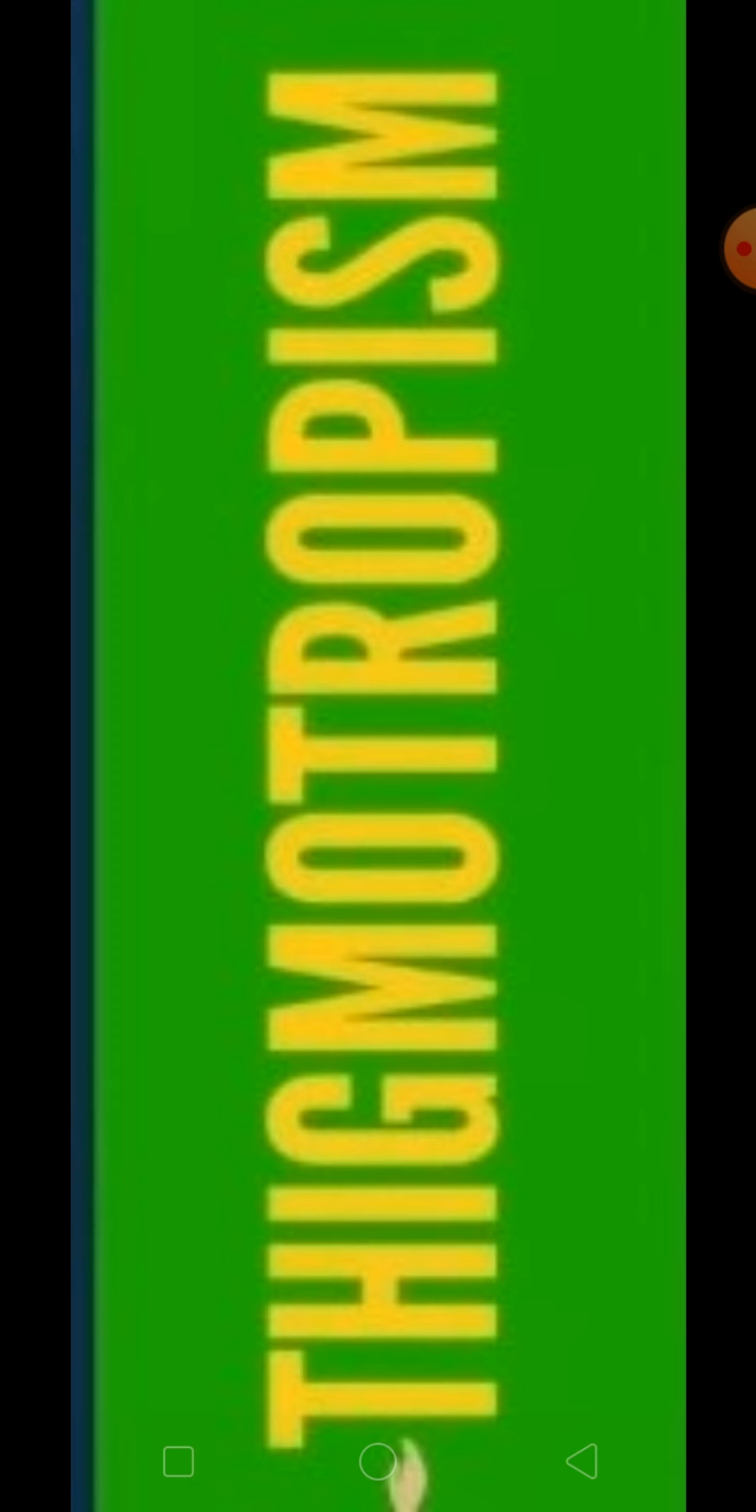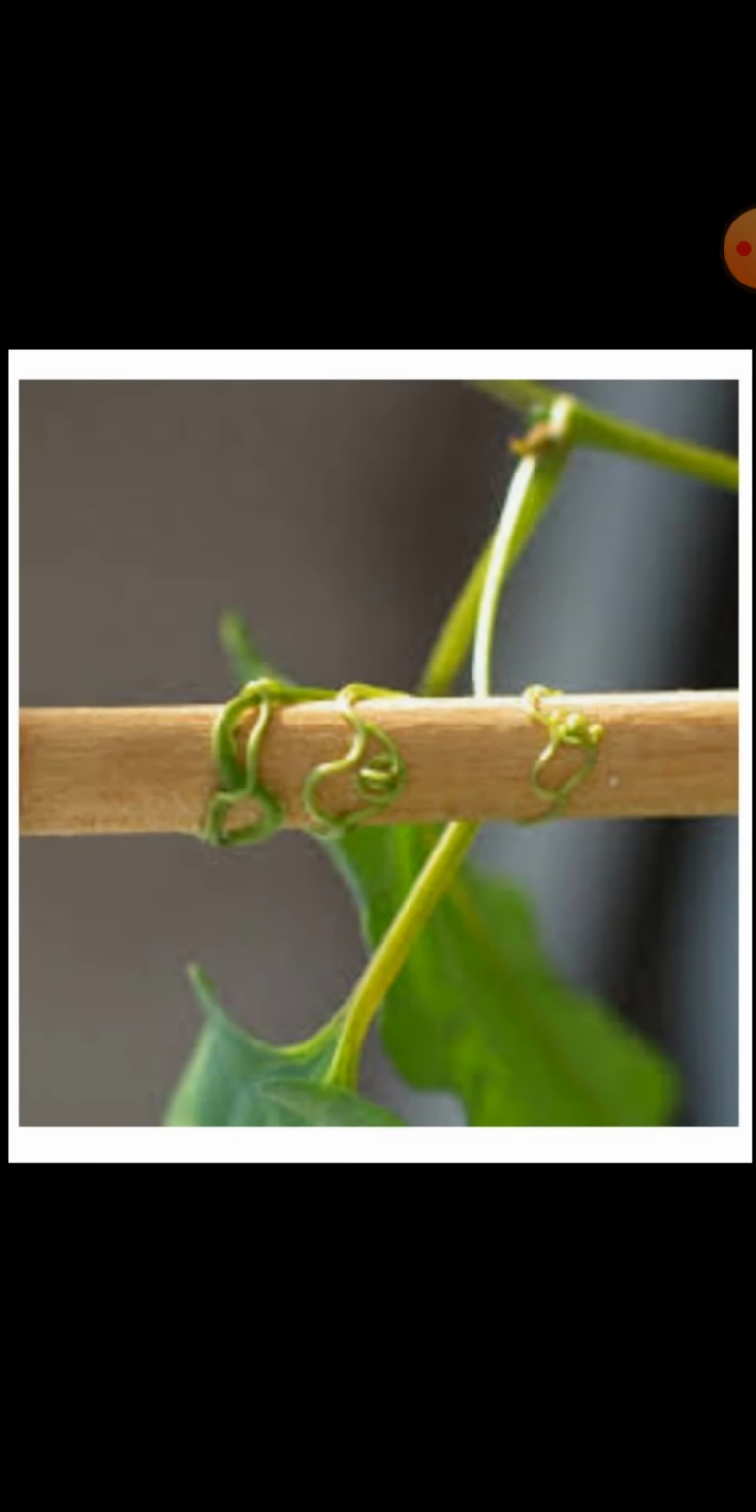So let's discuss thigmotropism. You all know thigmotropism. This is also the movement which occurs due to touch, but here the touch is showing a growth movement. That is, you have seen the coiling of a tendril around a support, so that is a type of growth movement where the growth is taking place.